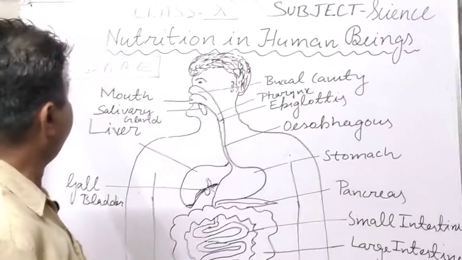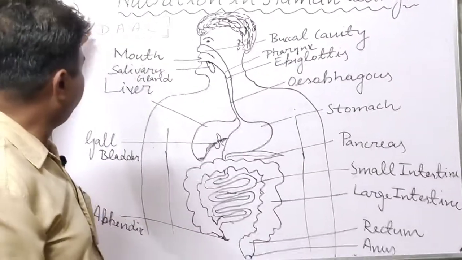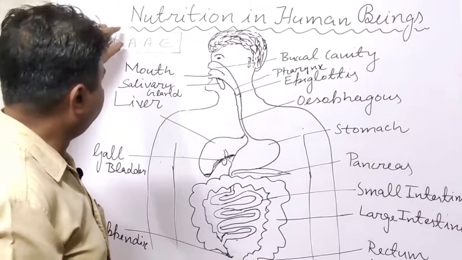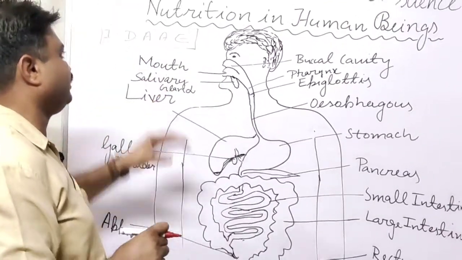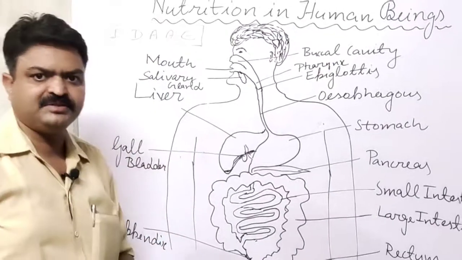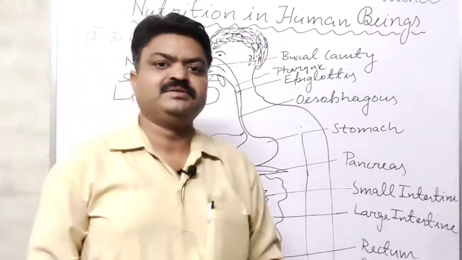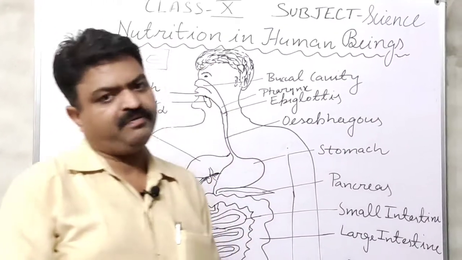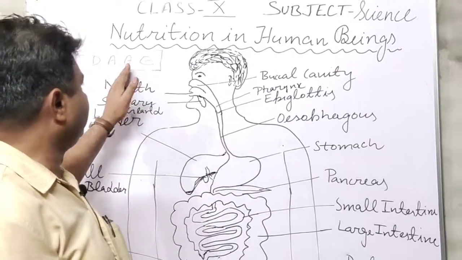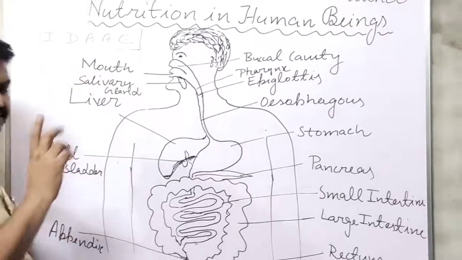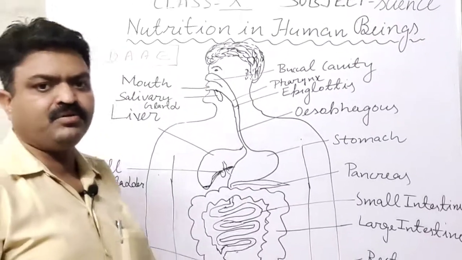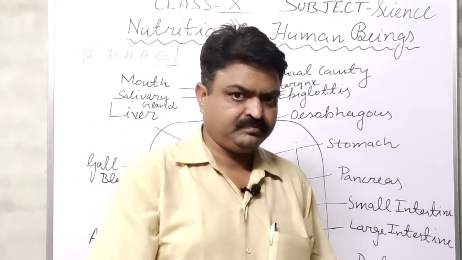It means first we intake the food, and after intaking we digest it. After the digestion that food is absorbed, and after the absorption, with the help of assimilation, that food is utilized by our body. After the utilizing, some food is removed by our body as waste, and that process is known as egestion.